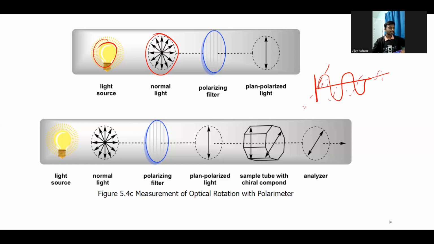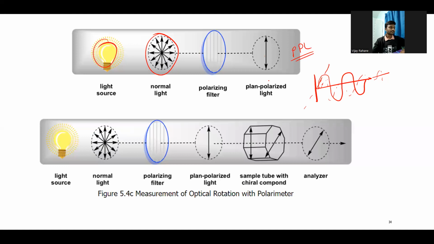So it has very random directions in the XYZ axis. But if you use the polarizing filter, the direction will be only this X direction. So only in this way. It will not be in any other axis. So that's why we need to use this polarization filter, and we'll get the plane polarized light.